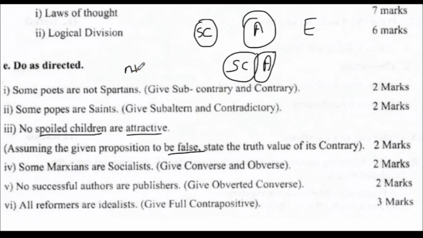Here it would become some spoiled children are attractive, whereas the contrary proposition is all spoiled children are attractive. This is the A proposition, whereas it is not matching with this. Even considering that this is false, that is, they are both connected, some are there, A is not true. Therefore A is false. That is why I say that the truth value of its contrary, that is A, is false.